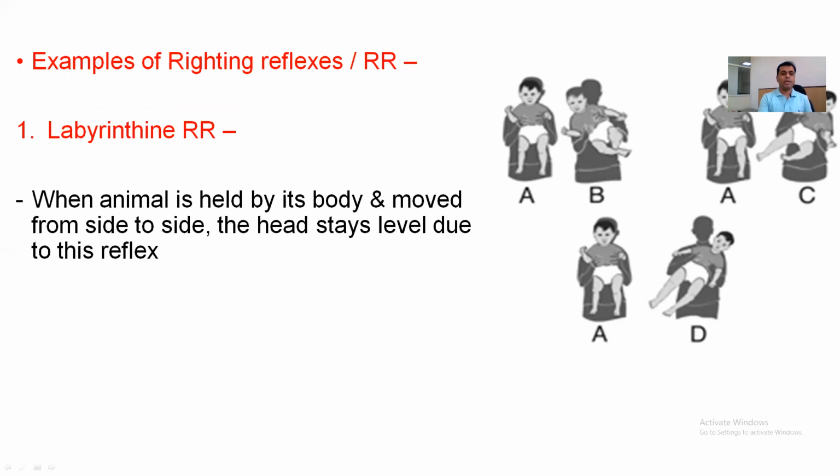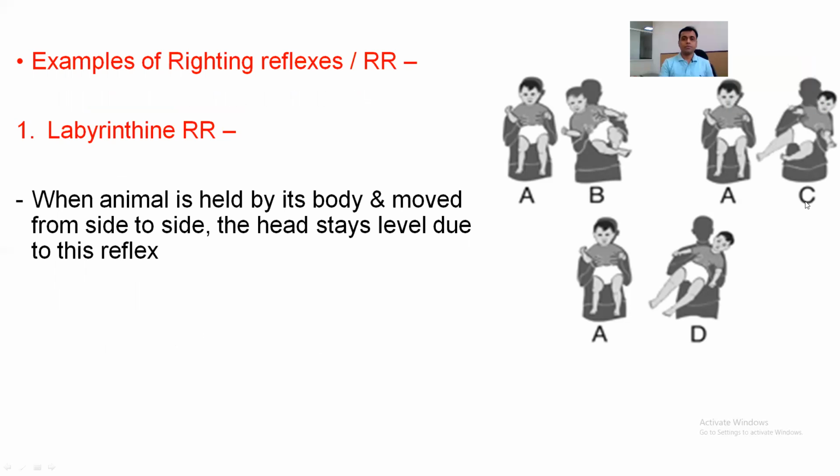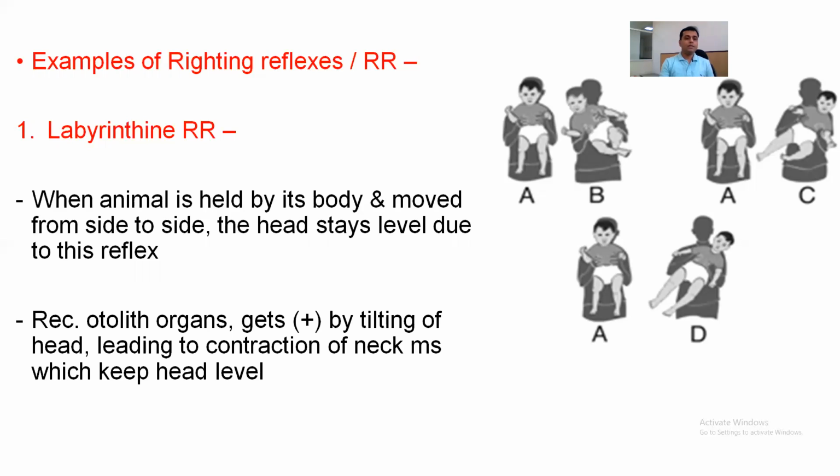First of all, labyrinthine righting reflex. As we can see in the diagram, when the animal is held by its body and moves from side to side, the head stays level due to this particular labyrinthine reflex. The receptor involved for this labyrinthine righting reflex is the otolith organ. It is stimulated by tilting of the head, leading to contraction of neck muscle that is mainly responsible for keeping the head level.